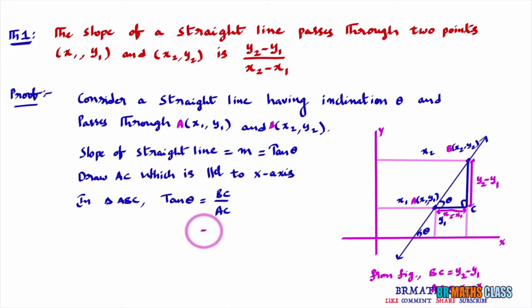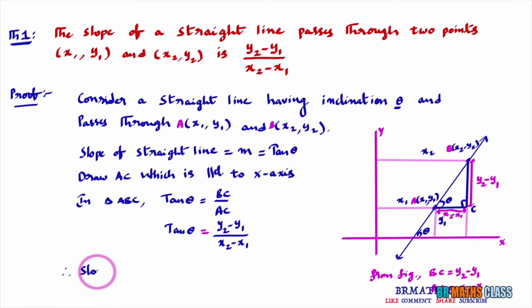So here what is BC? BC is y2 minus y1 divided by AC. What is AC? AC is x2 minus x1. Actually what we got here? From this diagram we got tan theta. What is theta in this diagram? You see here theta is the inclination. Slope of straight line is tan theta. So finally I'll conclude here.